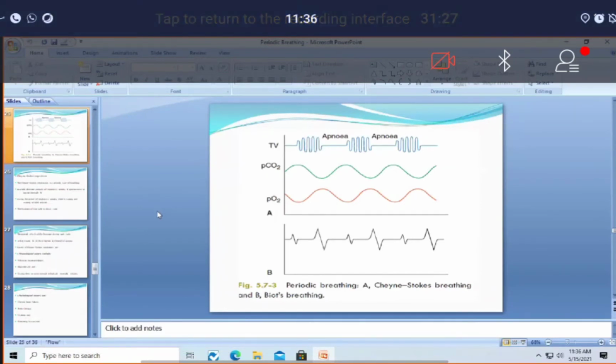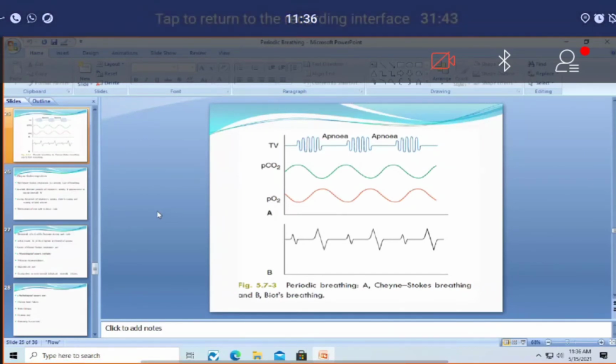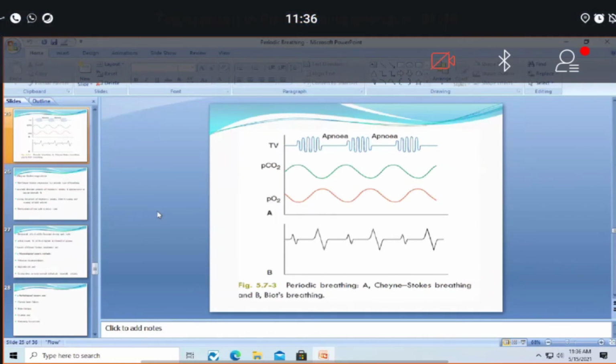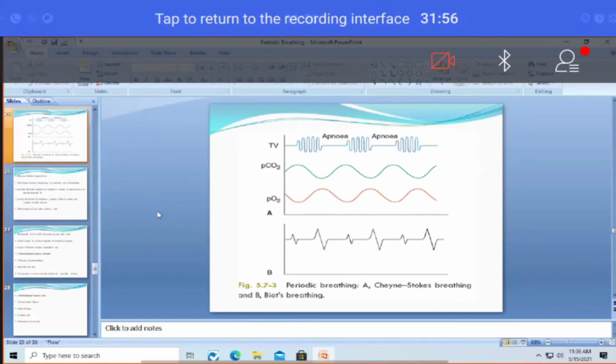Yes. Now we'll go to the concept. Here you see that at regular intervals there is respiratory activity, apnea, respiratory activity, apnea. The second point I want you to understand is that during the respiratory activity, some waves are small, then some waves are large, and then the waves become small again, and there is complete apnea. Initially the waves are small, in the middle the waves increase in amplitude, then again a slow decrease in amplitude, then coming to the apnea.